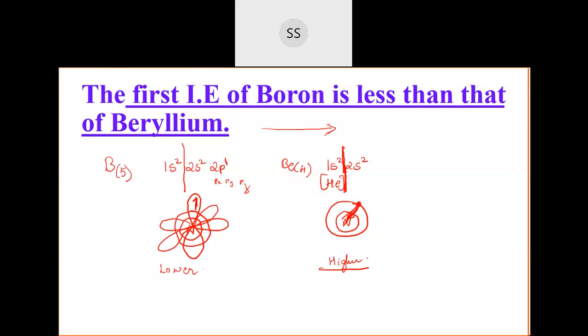No, it is stable. See here, these electronic configurations are stable. Yes, that you can say, but you can't say that they have the helium electronic configuration. They have the 1s2, 2s2 configuration. Since in the orbital the electrons are filled, it has a more stable electronic configuration compared to boron. Yes, that answer you can give. That is fine.